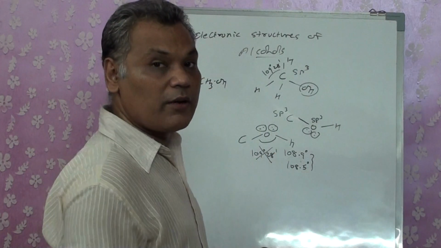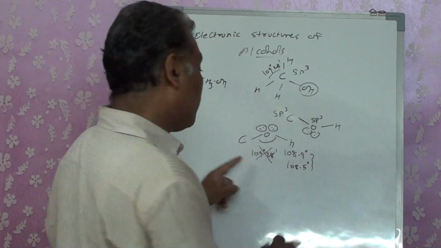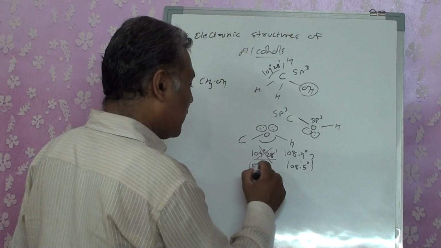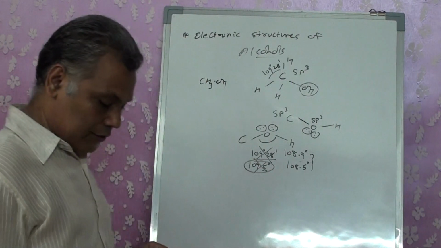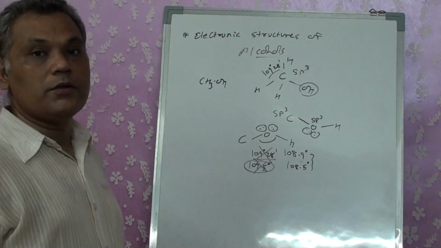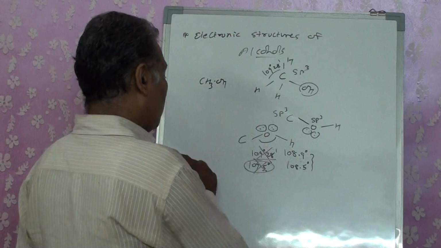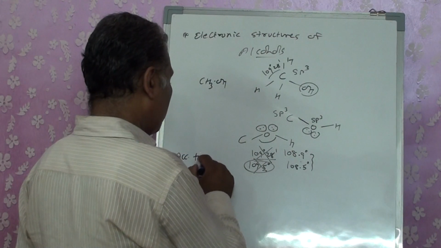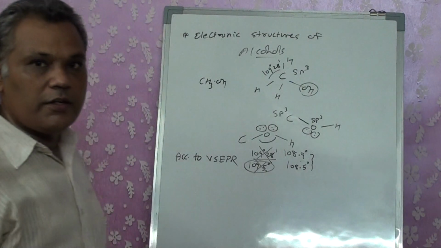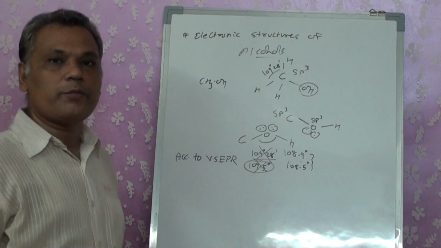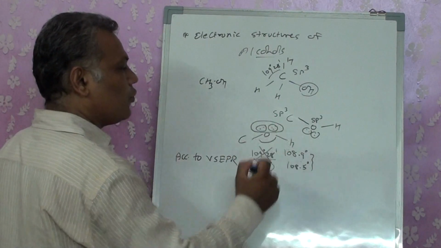But the actual factor I want to study is that it's not 109 degree 28 minutes, that means it's not actually 109.5 degree. Why is there a change in the bond angle of this compound? The reason we are going to specify is that according to VSEPR theory, which we studied in 11th, valence shell electron pair repulsion, there is a maximum repulsion between the 2 lone pairs.